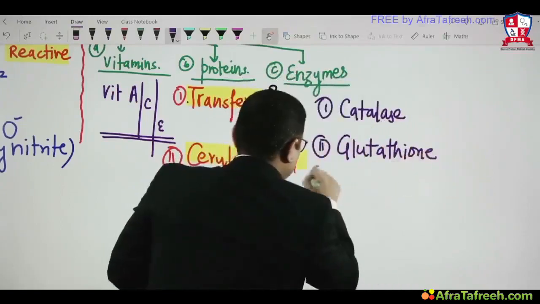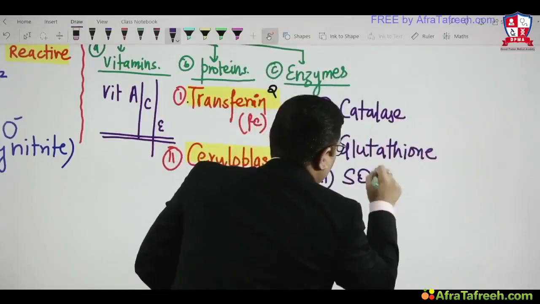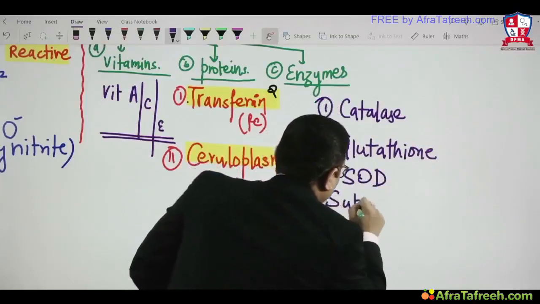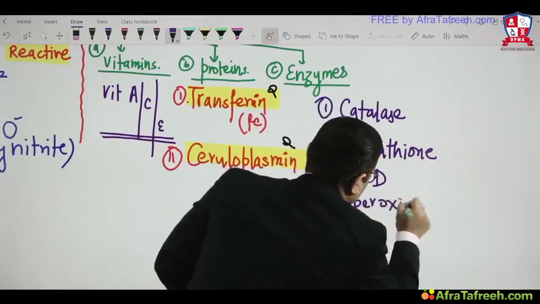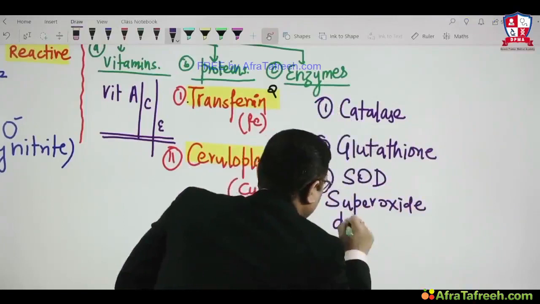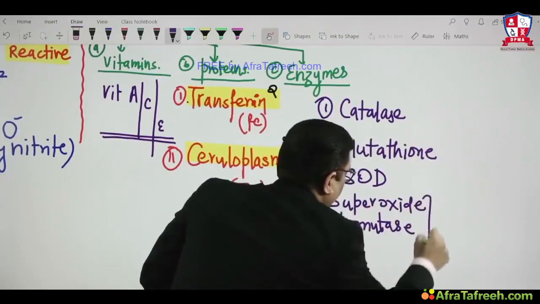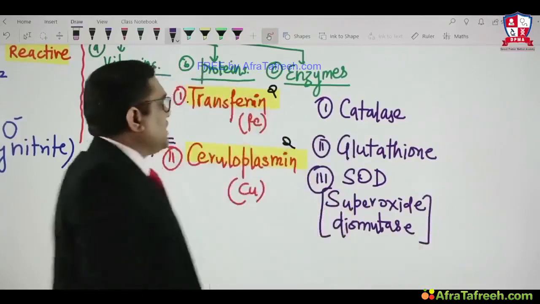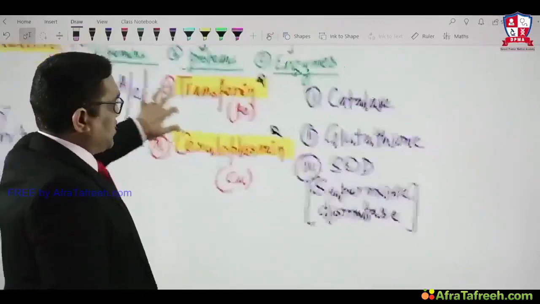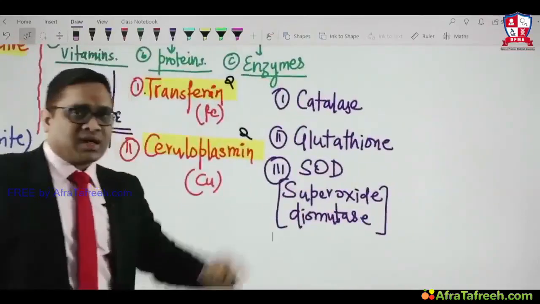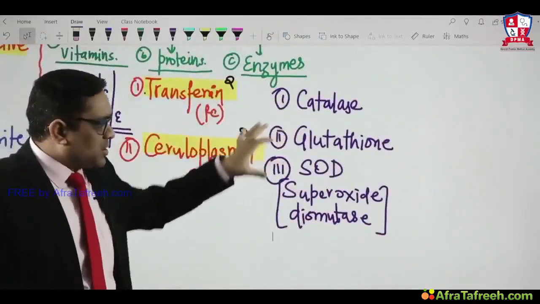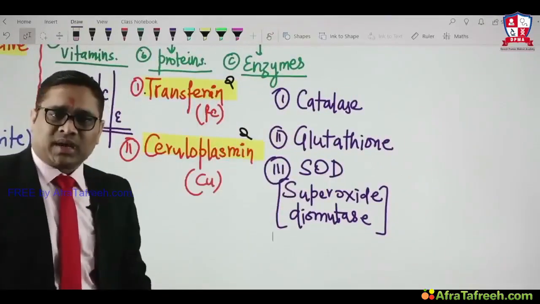And number three is superoxide dismutase. Right? So this is superoxide dismutase. So these are three enzymes which are antioxidants: catalase, glutathione peroxidase, and superoxide dismutase.